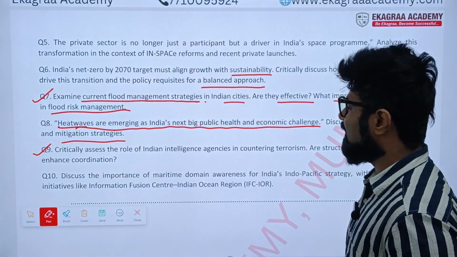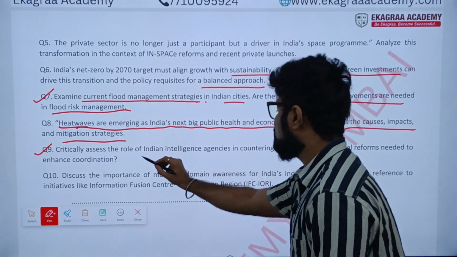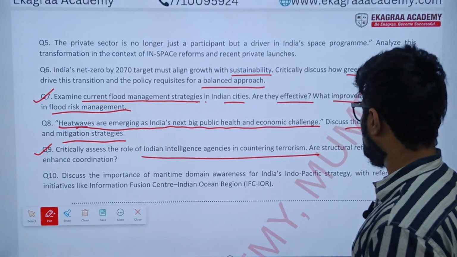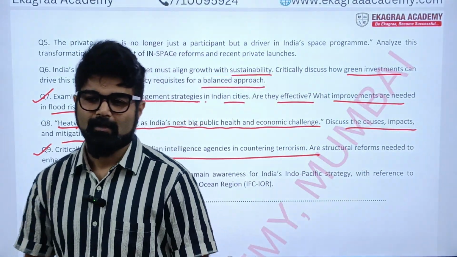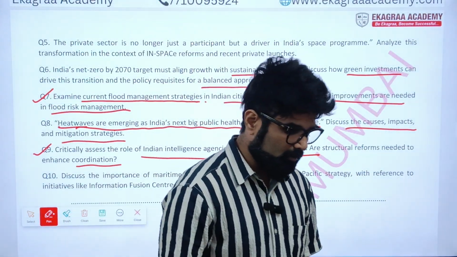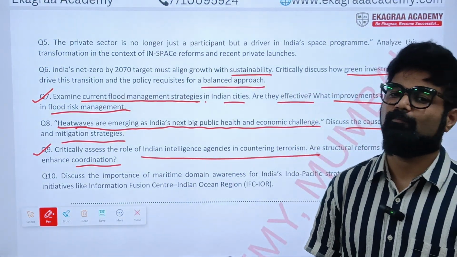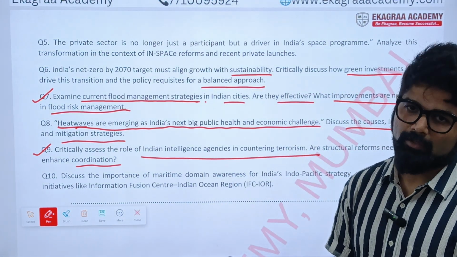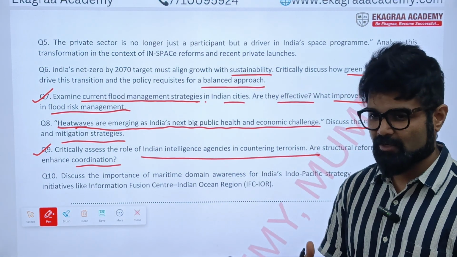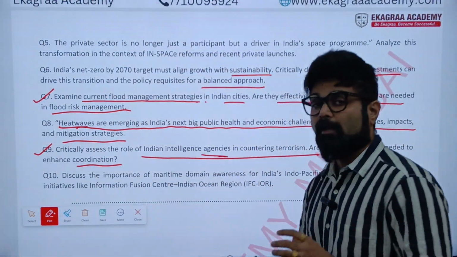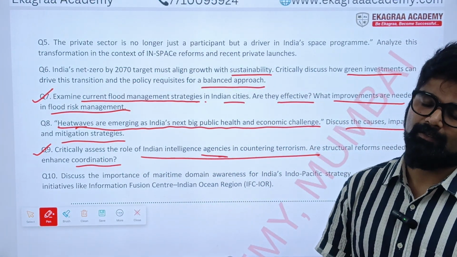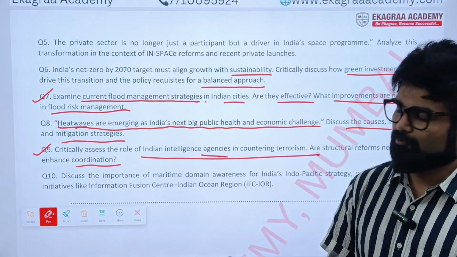Critically assess the role of Indian intelligence agencies in countering terrorism. Are structural reforms needed to enhance coordination? So again, without a doubt, this particular area becomes very important as far as securing our national borders is considered. What steps government has taken as far as central agencies with their interoperability, that is the crux which you need to focus on. All right.